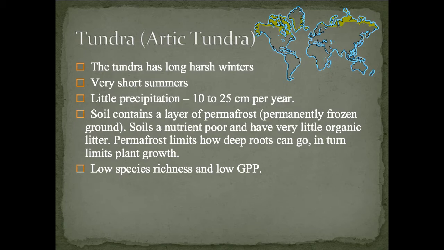The soil contains a layer of permafrost, that's permanently frozen ground. Soils are nutrient poor and have very little organic litter. Permafrost usually limits how deep roots can go, and in turn limits the plant growth. There's low species richness and also low gross primary productivity in the tundra.